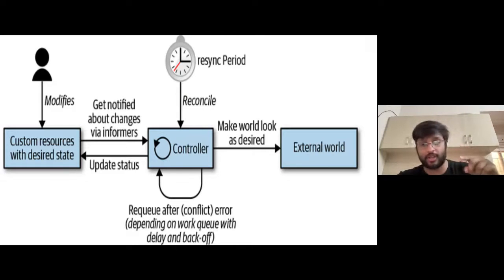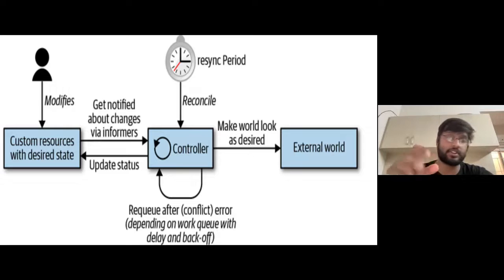It puts it into a queue, and then another process, which runs as another goroutine, keeps popping that queue and actually processing that item. Which is essentially reconciling the desired state with the current state. So the code that I was talking about, which is essentially appending to the Prometheus.yaml file, actually happens in another goroutine, which is the processing. And then the external world basically starts to look as desired.